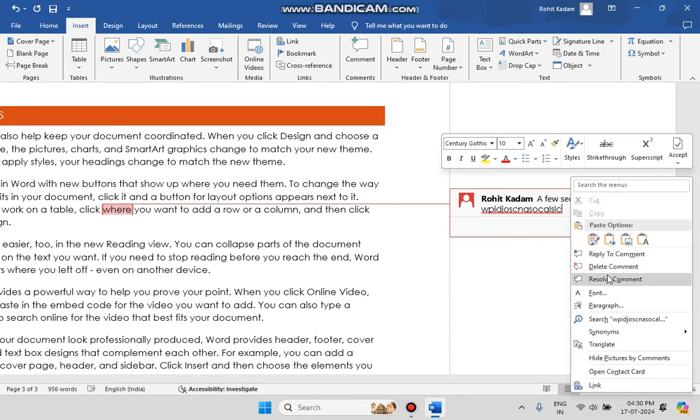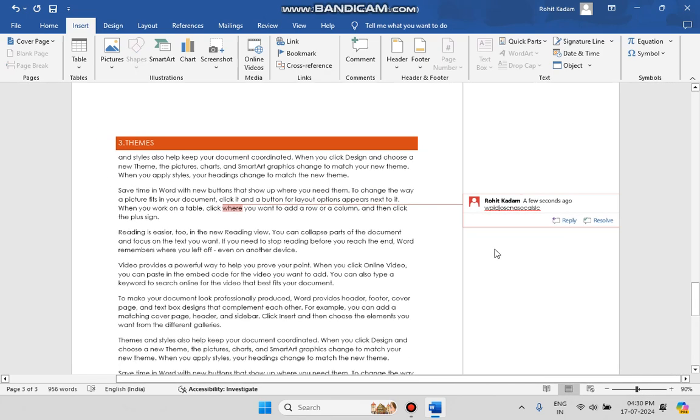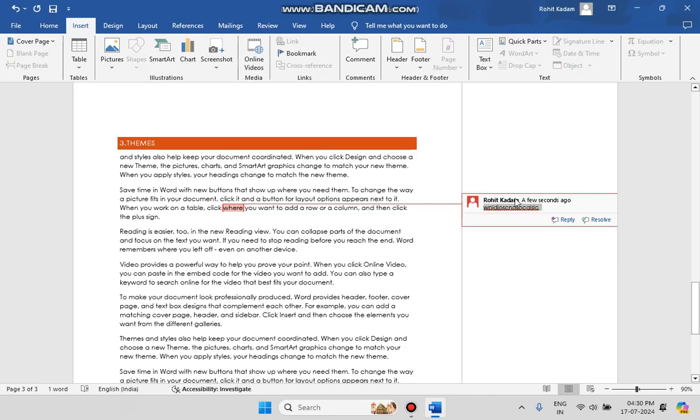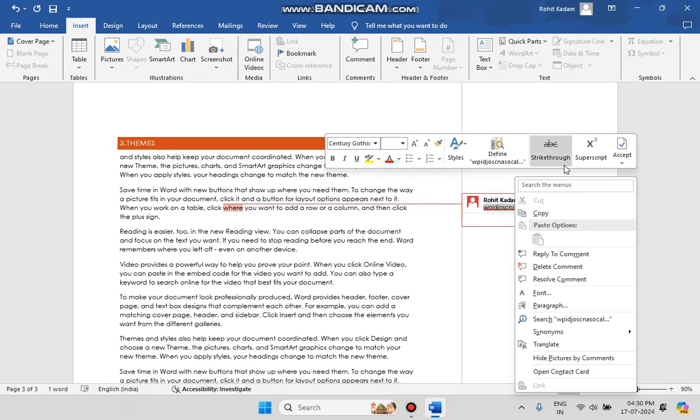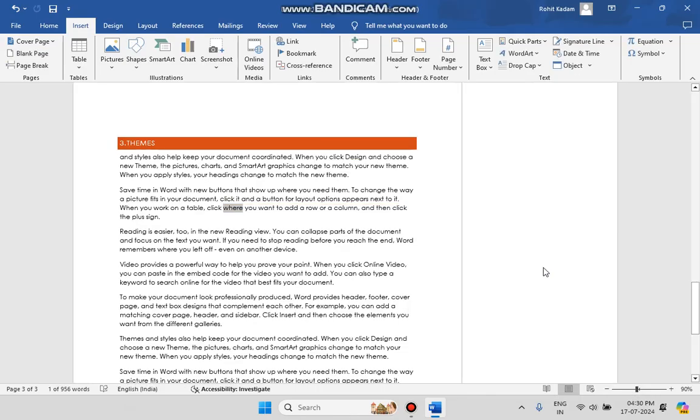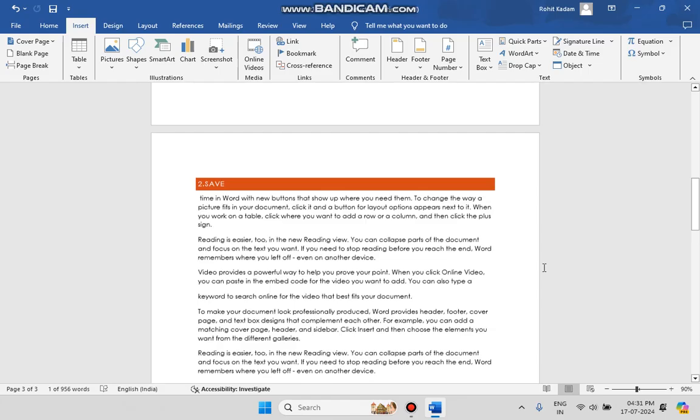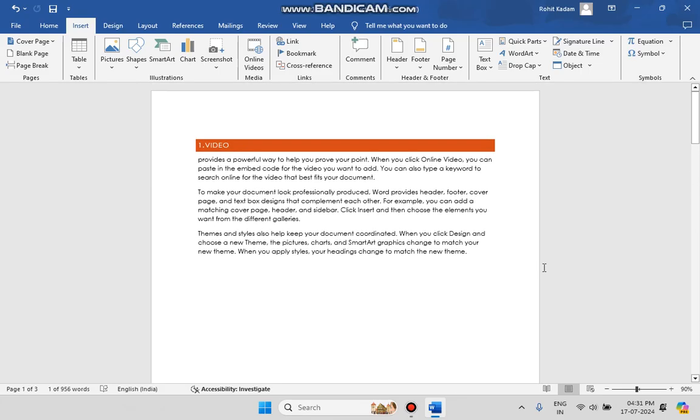Now, we also have an option to delete that. Right click. See, there is an option. Let me check. No, not over here. How can we delete a comment? See, Delete Comment. Just click over here and that comment will be deleted. Okay, so this is all about comments. You can add a comment also from the Insert menu.